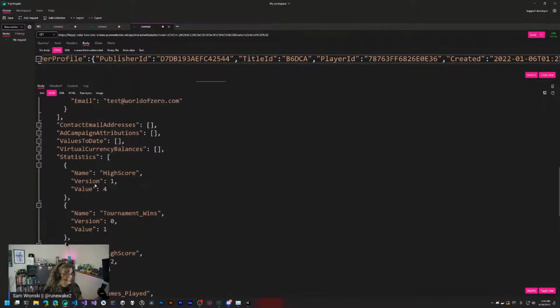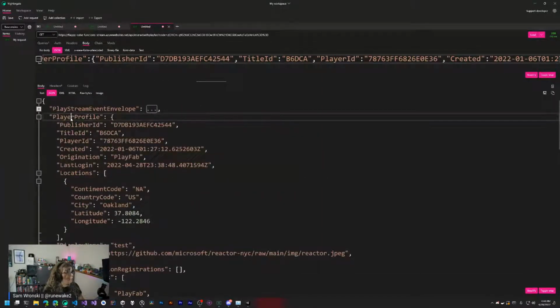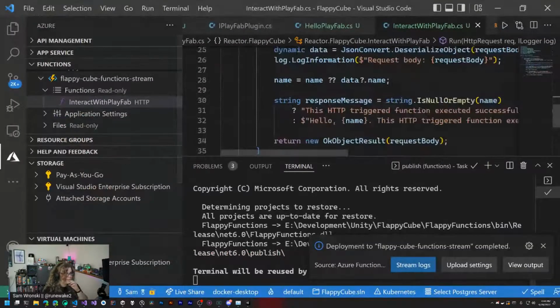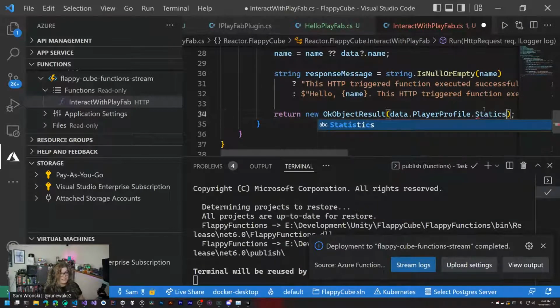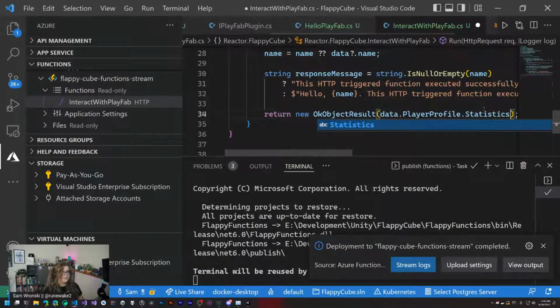Because our object is dynamic, if we want to grab that, we can just go and do that. So let's say we want to return the data, which is the dynamic type that we cast all of this to. Grab the player profile.statistics. Statistics. No.